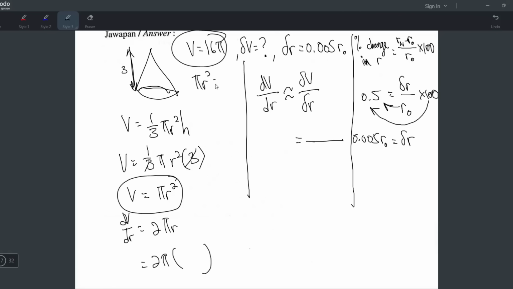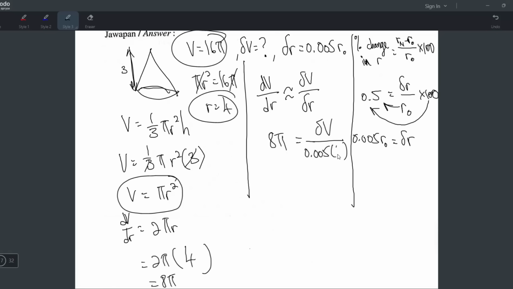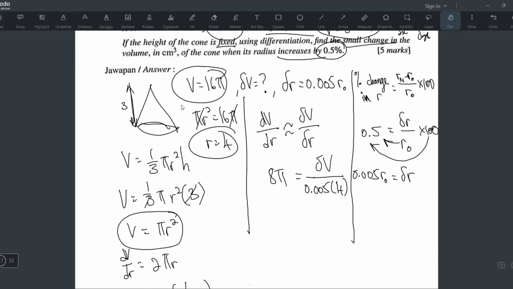So pi r square equals 16 pi. Cut. R equals square root of 16, which is 4 and negative 4. But a radius cannot be negative, so take positive 4. So this becomes 8 pi. So this 8 pi is what we write here. And then delta V is the final answer we want. And delta R is this one, 0.005 times R original. And guess what? The R original is 4, because we found it just now already.